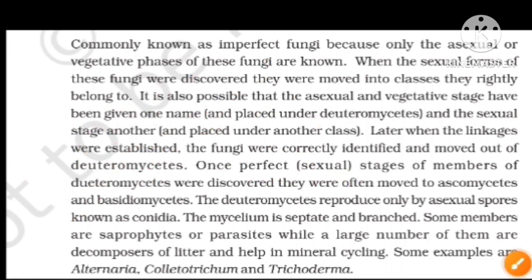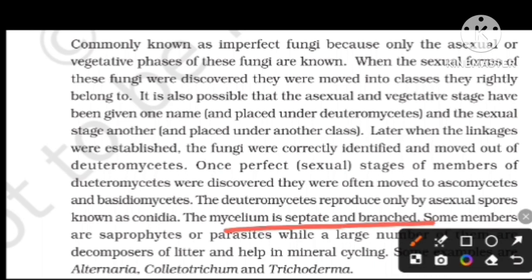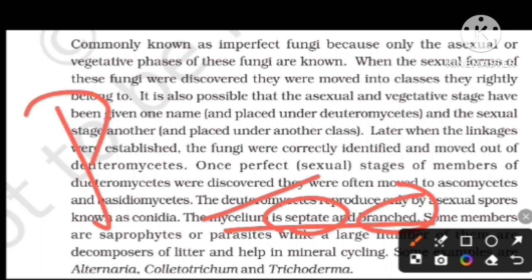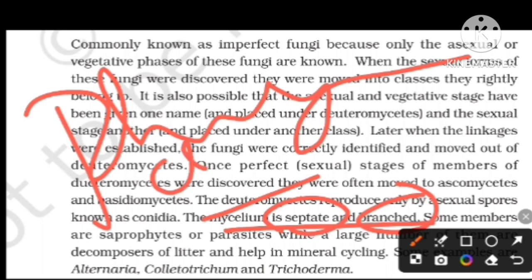Yes, clear. When the sexual stages of members of Deuteromycetes were discovered, they were often moved to Ascomycetes and Basidiomycetes. Deuteromycetes reproduce only by asexual spores known as conidia, and the mycelium is septate and branched. All three groups, Basidiomycetes, Ascomycetes, and Deuteromycetes, have septate and branched mycelium. Only Phycomycetes have aseptate mycelium.